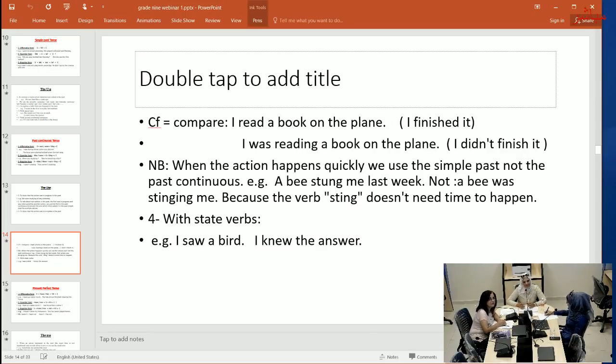Four, with the state verbs. Example, I saw a bird. I knew the answer. Okay, thank you very much.